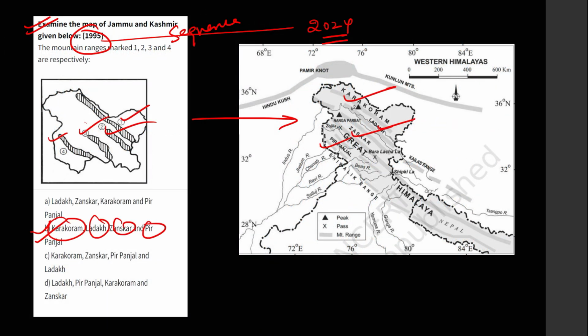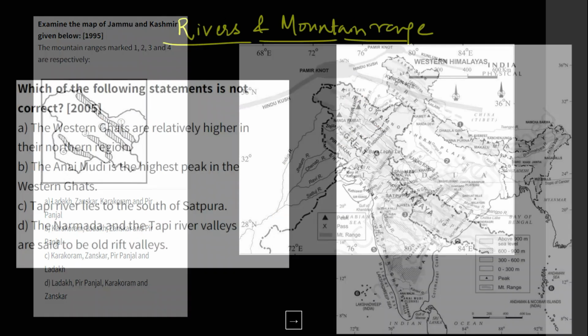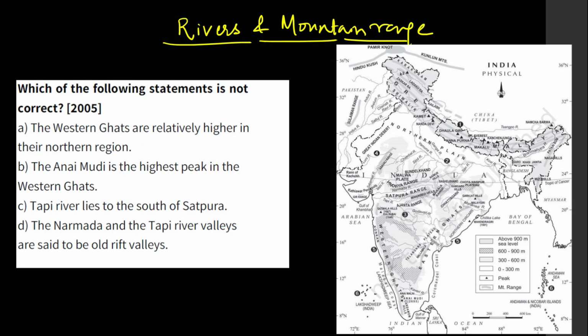This is called the PYQ analysis. Tell me honestly, how many of you have done PYQ analysis like this? You select one theme, mountains, then you cover all the mountains, and you cover the source also. Just solving this question is not going to help. Questions might not get repeated. But if you identify the source from where UPSC is picking questions, then you will be able to solve it very easily.